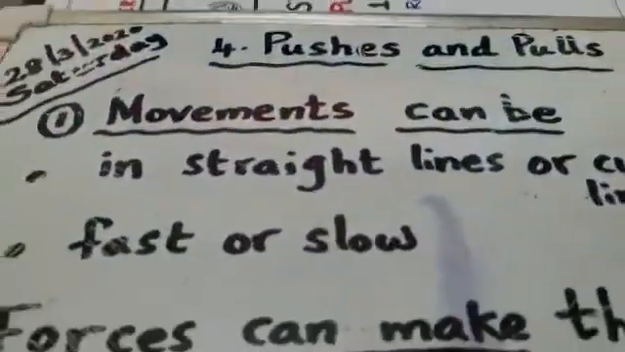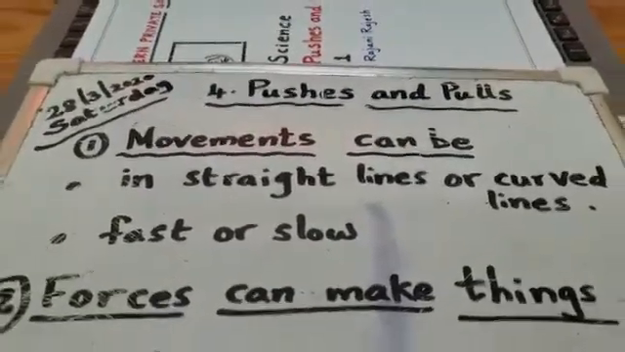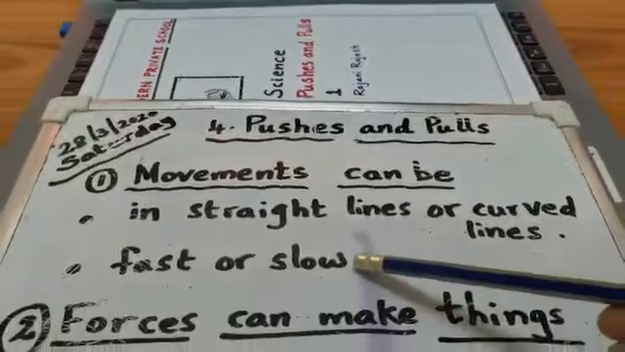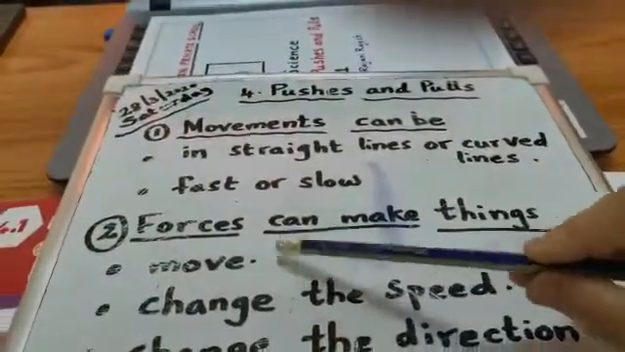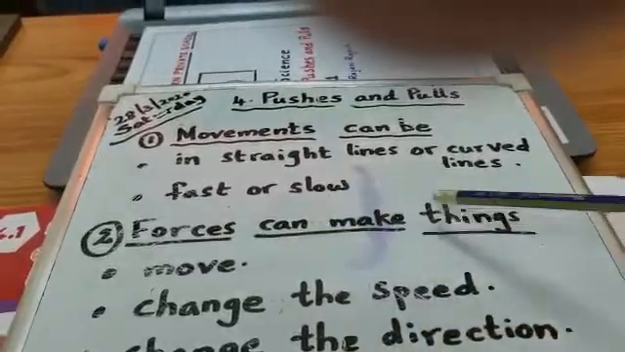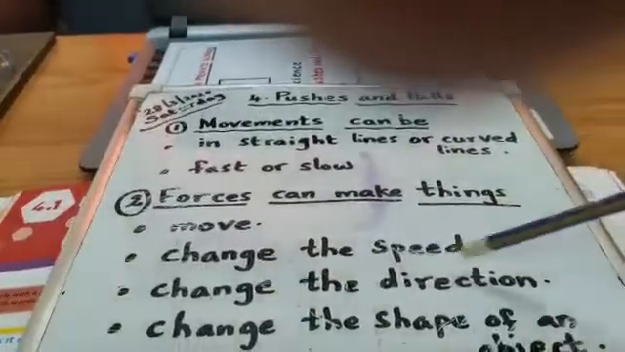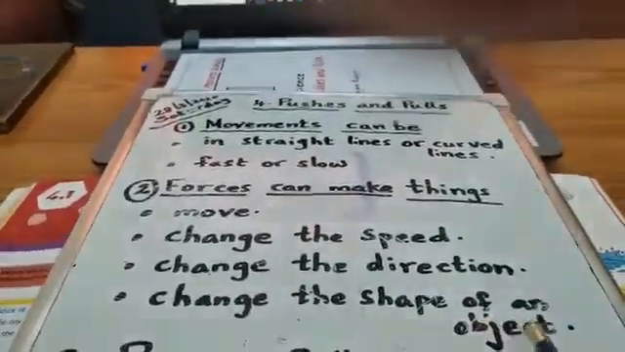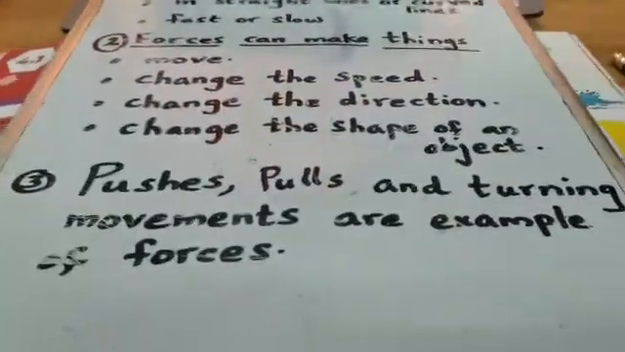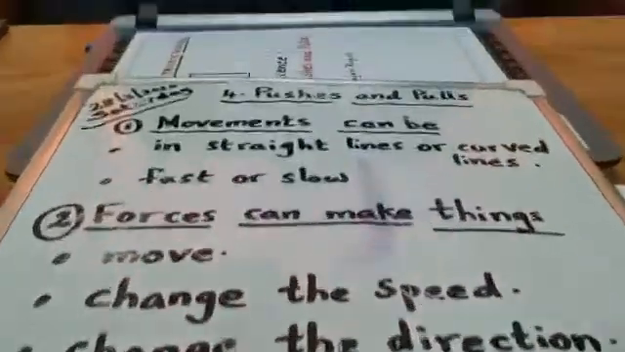Now again, have a look at the notes. Movements can be in straight lines or curved lines. Movements can be fast or slow. Forces can make things move. Forces can change the speed. Forces can change the direction. Forces can change the shape of an object. Pushes, pulls and turning movements are examples of forces. These are the things you want to learn.